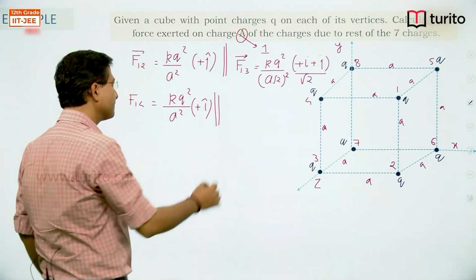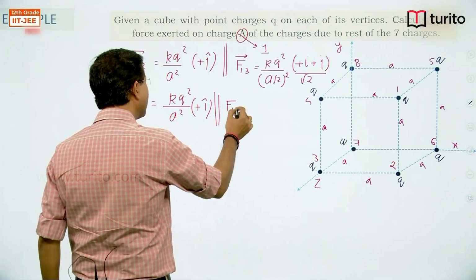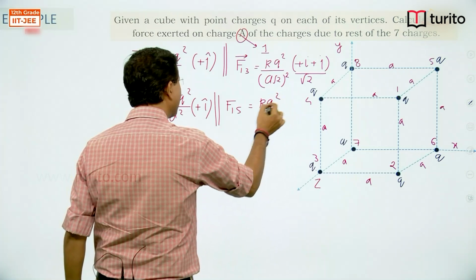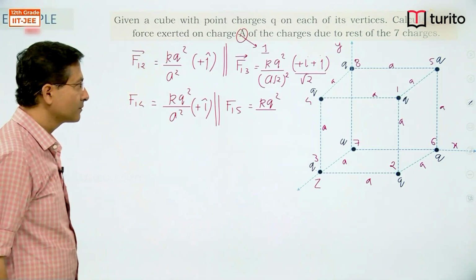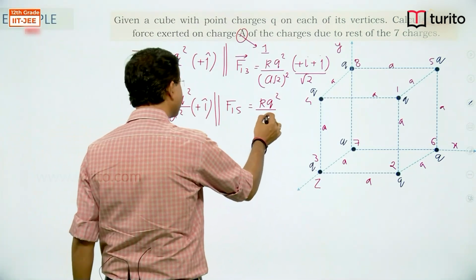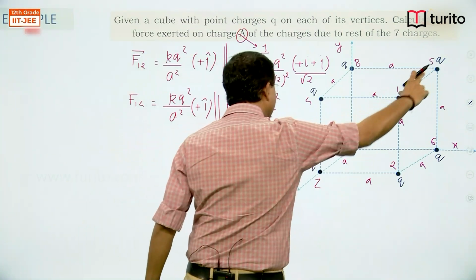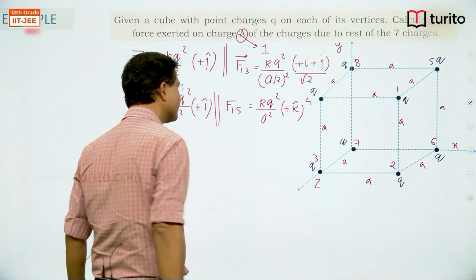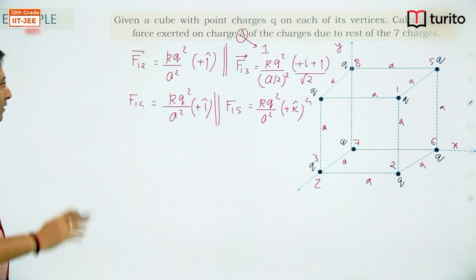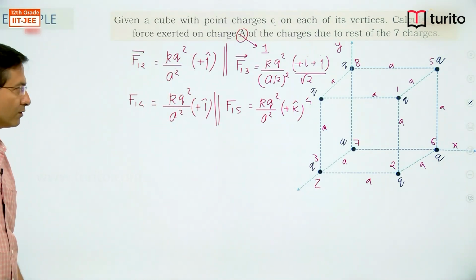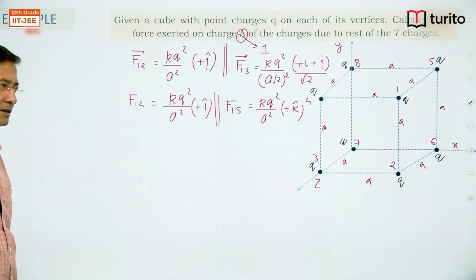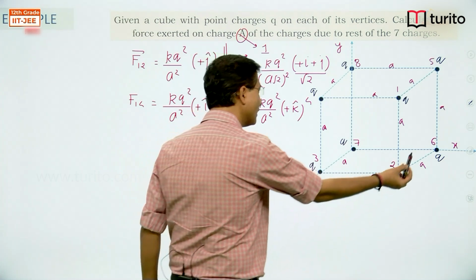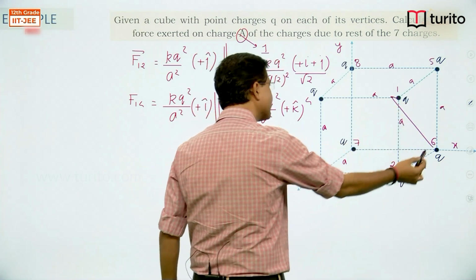So force on 1 by 5 is k q square divided by a square, this gap, a square, as it is towards you plus k cap. 1 by 5 over.